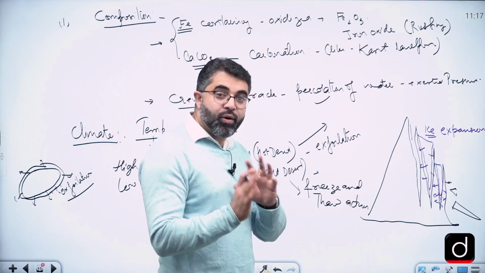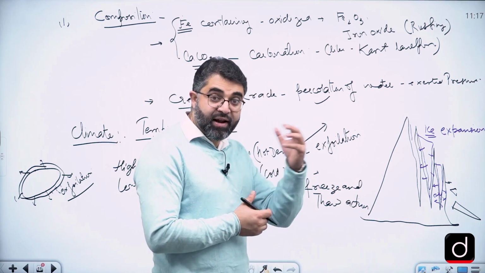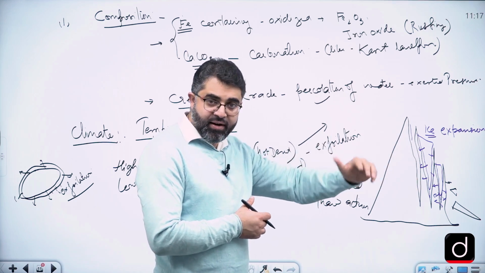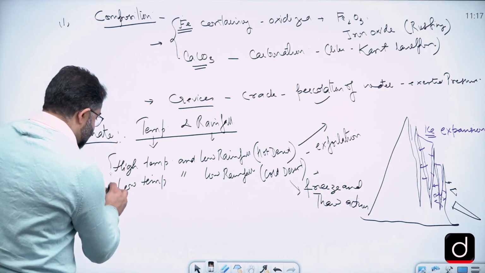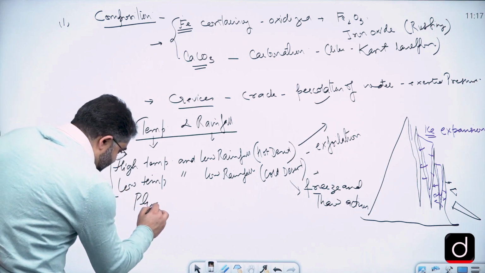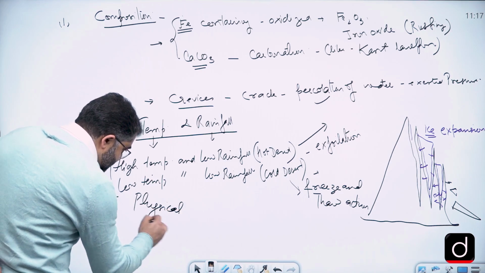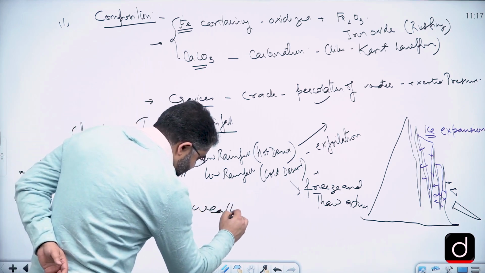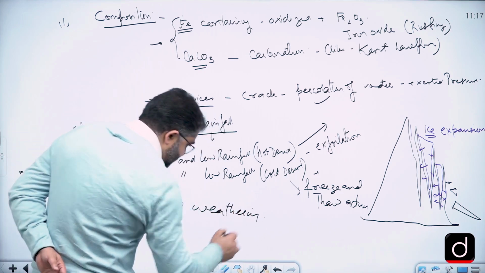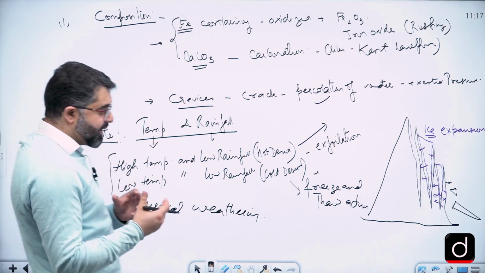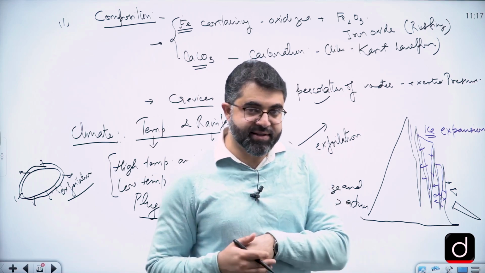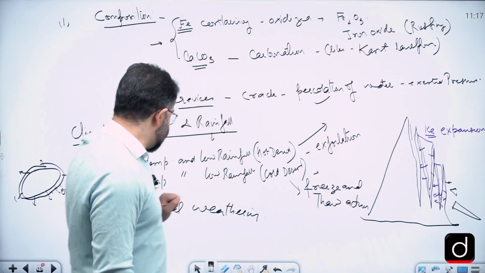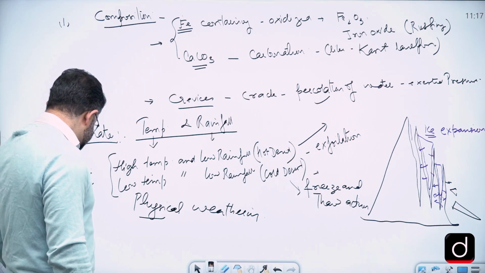So, we had discussed the low rainfall condition, in the drier areas, cold deserts and hot deserts. We can say that in these regions, physical weathering is most prominent, right? I'm repeating, the structuring of this answer will be done separately. Let's try to first understand what we are supposed to discuss here.